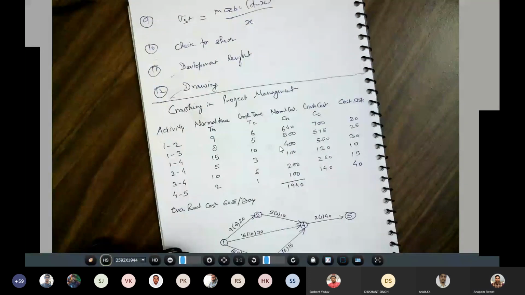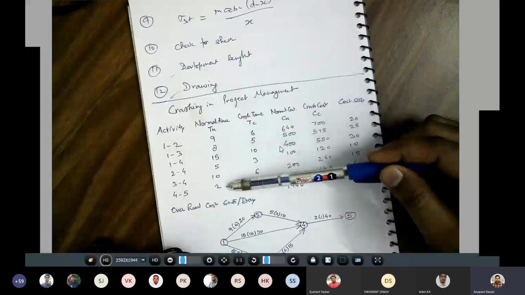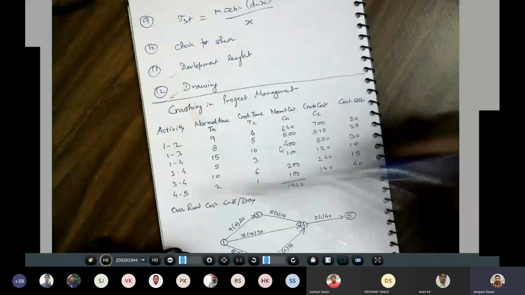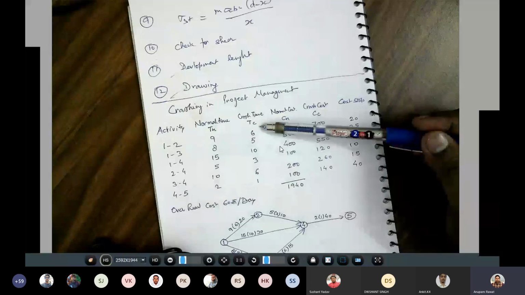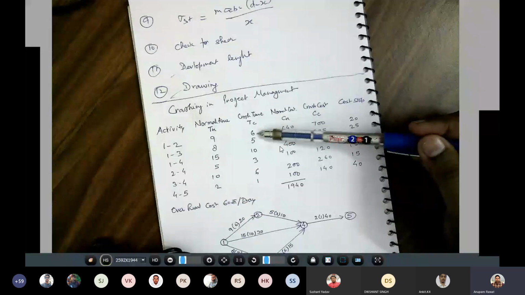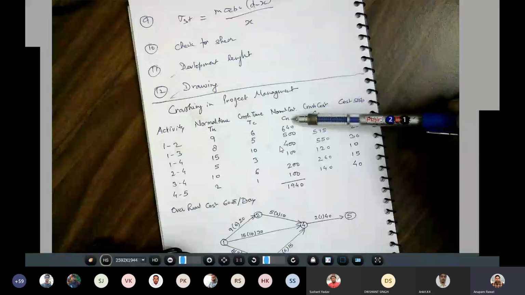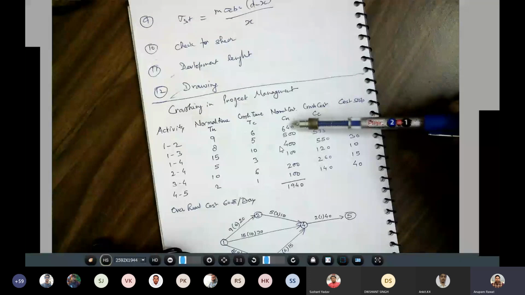Here the corresponding normal time is given, that is 9, 8, 15, 5, 10 and 2. The crash time, represented by TC, is 6, 5, 10, 3, 6 and 1. Their corresponding normal cost, CN, is 640, 500, 400, 100, 200 and 100.